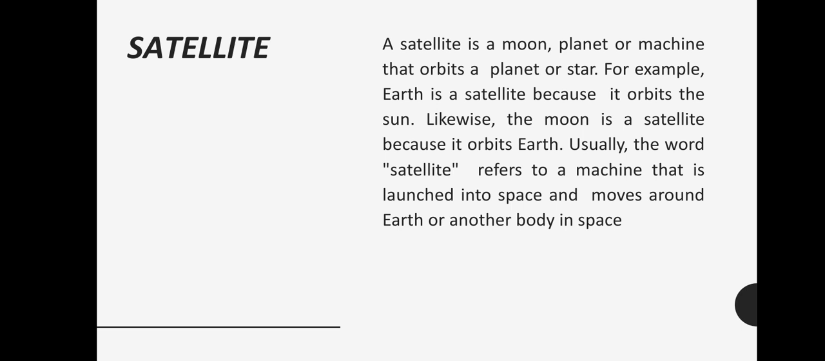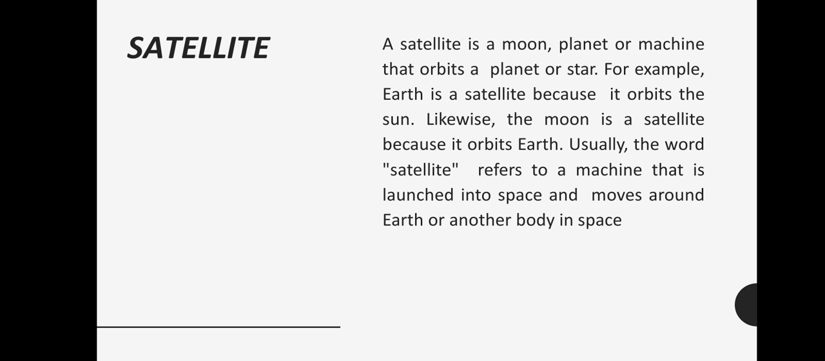Firstly, we are going to discuss the satellite, since we are saying that the Moon is a satellite of Earth. Before moving to that, we have to know what a satellite is. A satellite is a moon, a planet or machine that orbits a planet or star. For example, if we say that the Moon is the satellite of Earth, the Moon is orbiting around the Earth, so it is a satellite. Earth is also a satellite that orbits the sun.